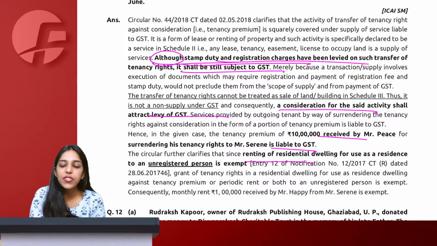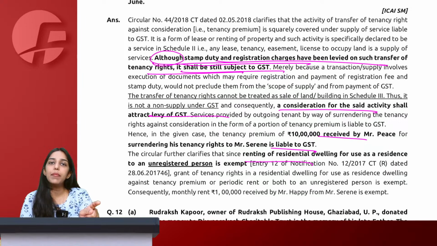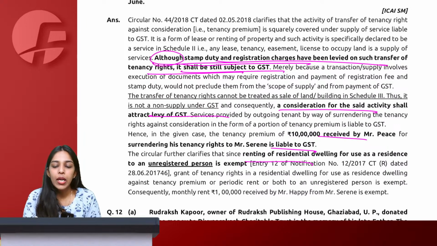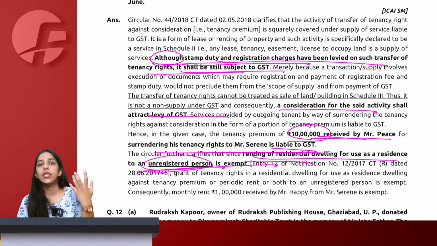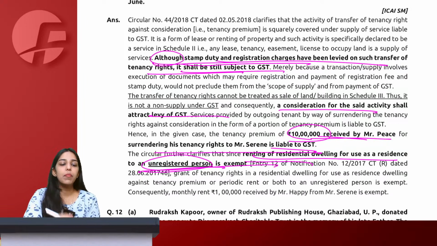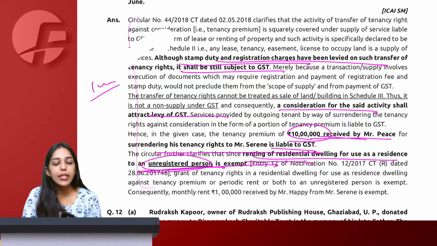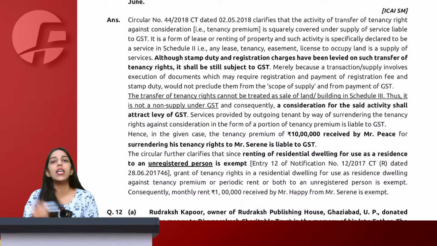Let's see, even if stamp duty etc. is paid, it will still be liable to GST because it is tenancy premium. Therefore, this 10 lakh will be liable to GST, but renting of residential dwelling is exempt and therefore no GST on the monthly rent being paid. So you can simply in 1 minute revise the entire question. That is why I tell you to do questions from the question bank. It will help you navigate and solve the questions faster.